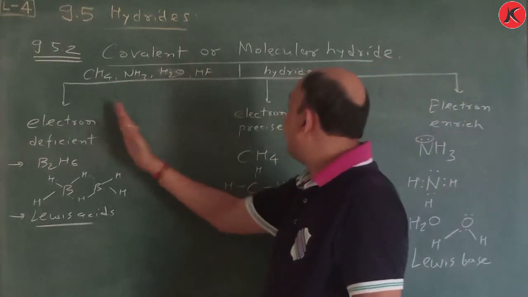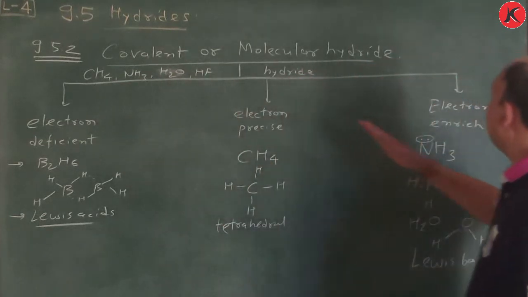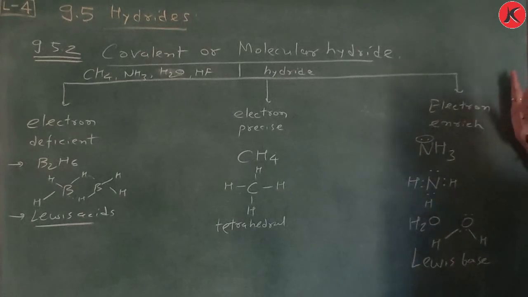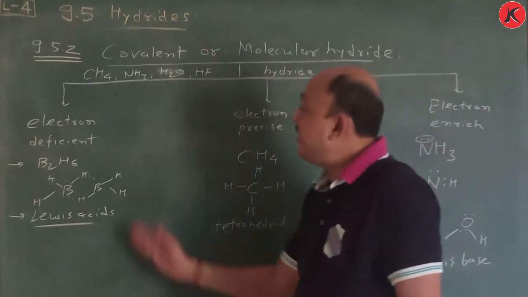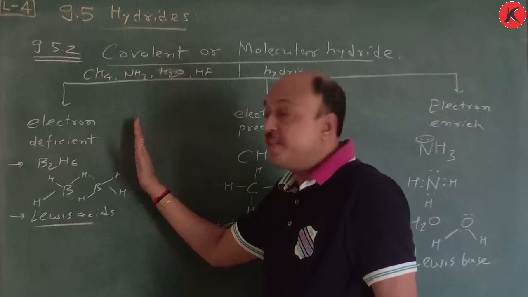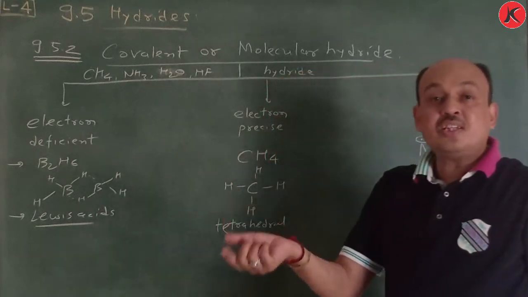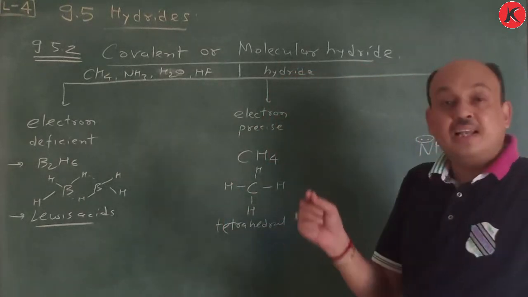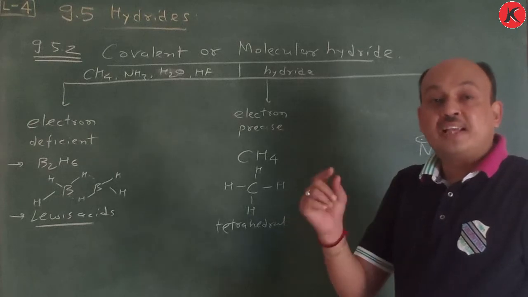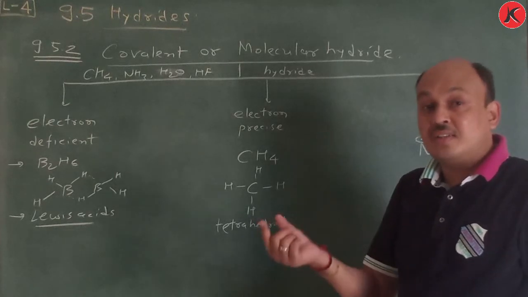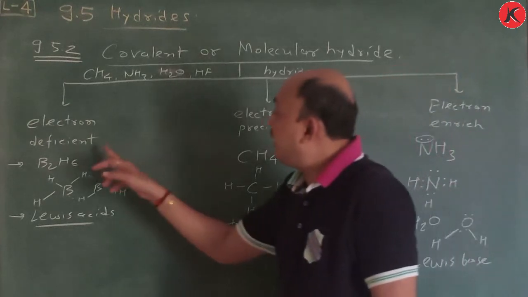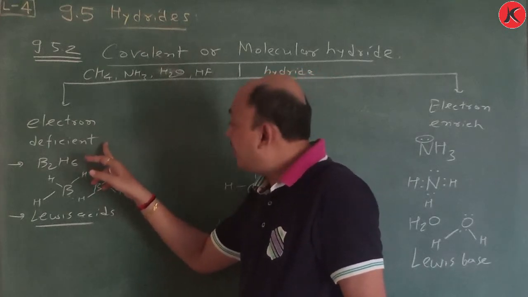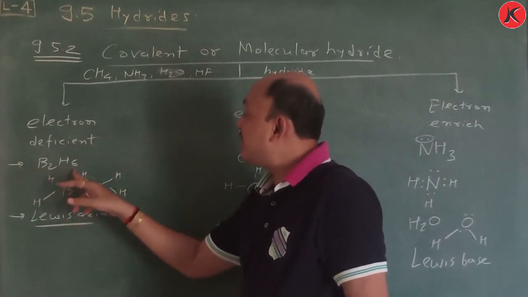First is electron deficient, second is electron precise, and third is electron enriched. Example is very important. This is electron deficient. That means hydrogen reacts with the particular element with a shortage of one electron, so electron less is there. That's why its example is B2H6.